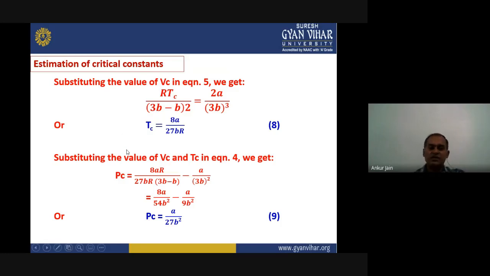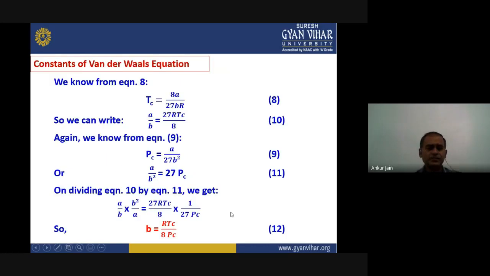Now we have two critical constants, Vc and Tc. We are putting these two values in equation number 4. We will get the value of Pc, that is equals 8 into aR divided by 27 bR into (3b - b) minus a upon (3b) the whole square. If we solve this, we will get the value of critical pressure, and that is given by a upon 27 b square. That is our final critical constant, critical pressure.